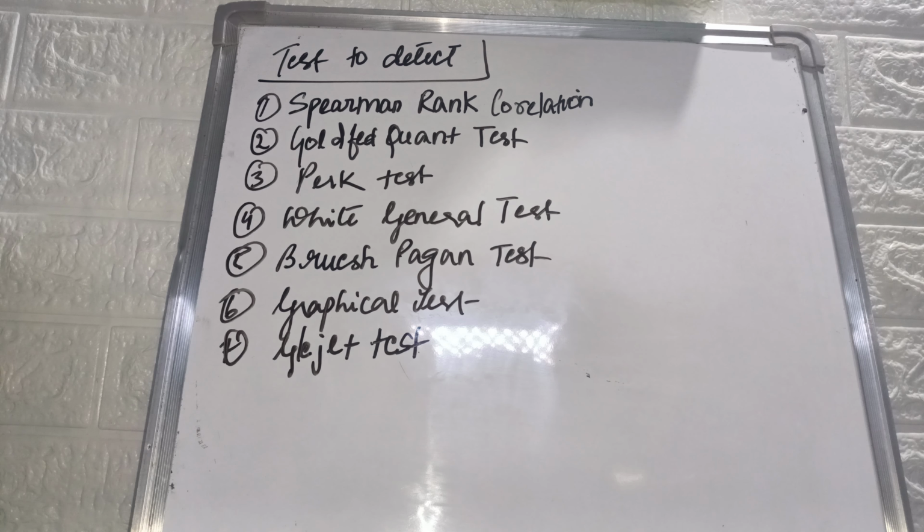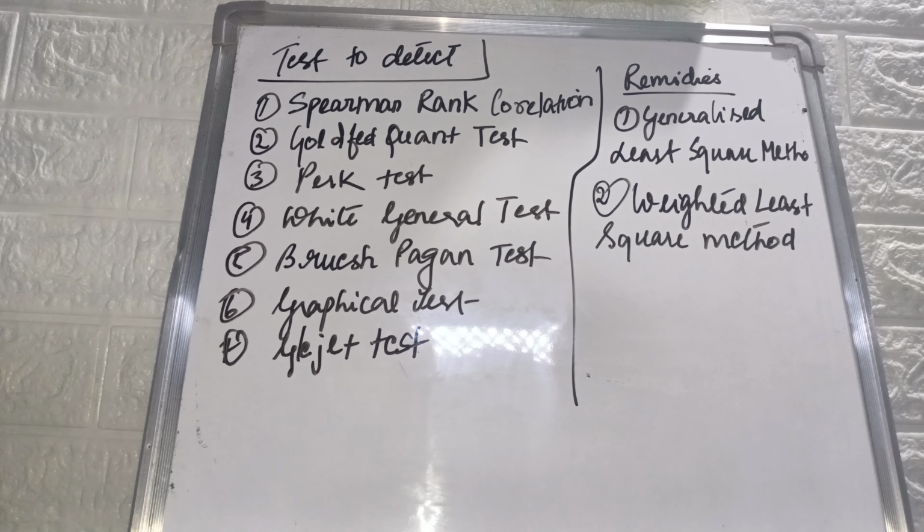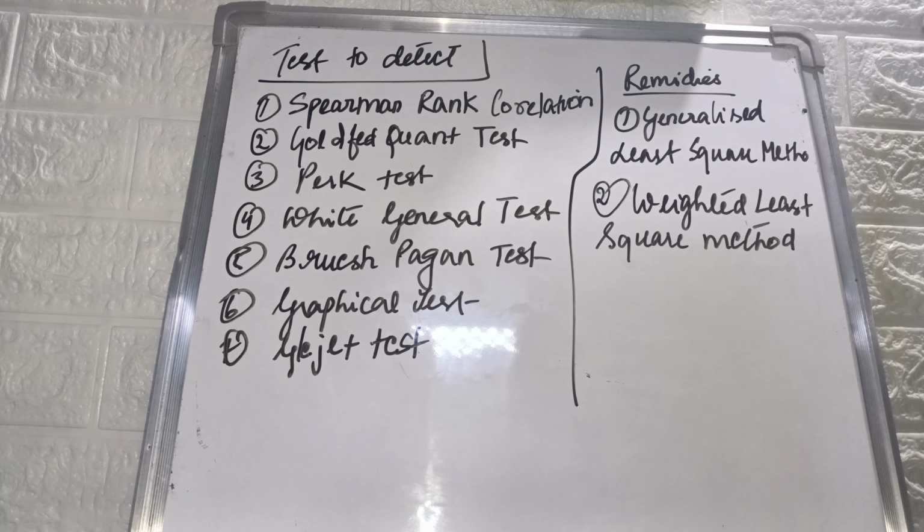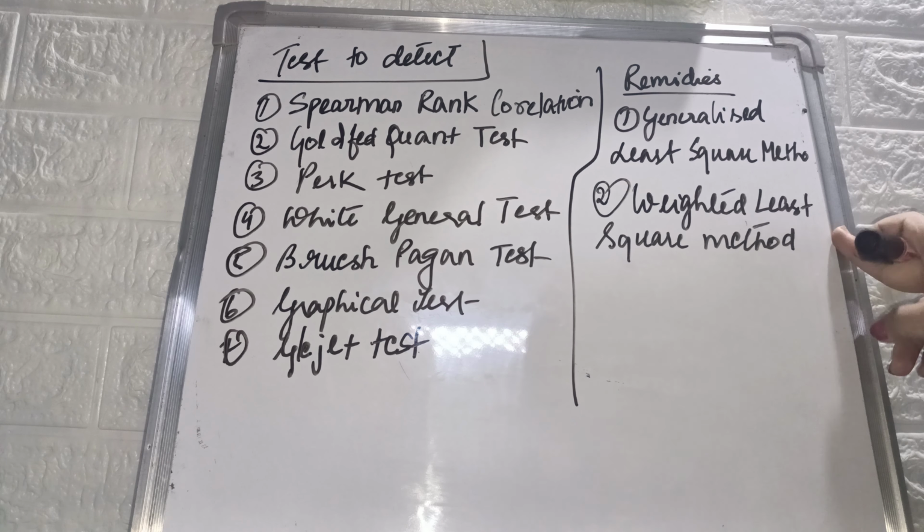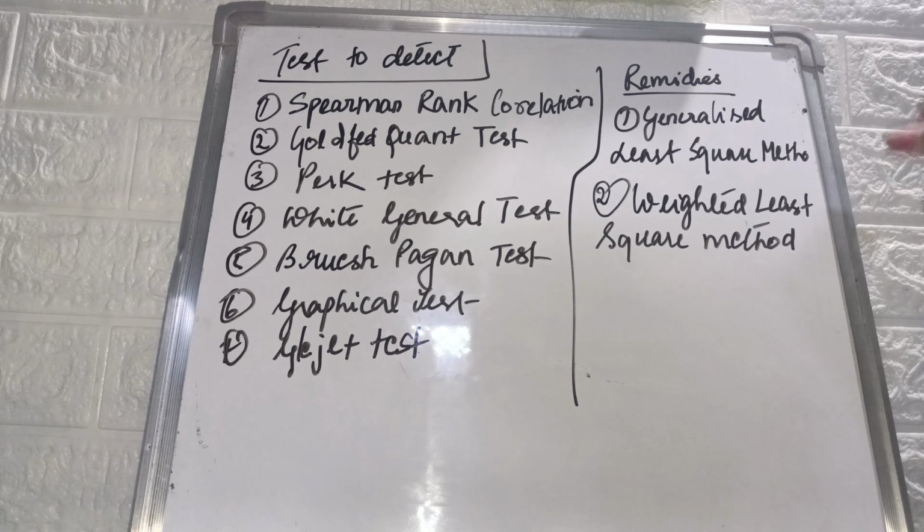Next, what are the remedies for the problem of heteroscedasticity? How can we remove heteroscedasticity from our regression? One is the generalized least squares method, and one is the weighted least squares method. For further explanation, please let me know.